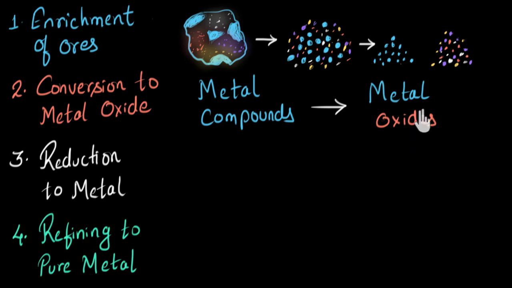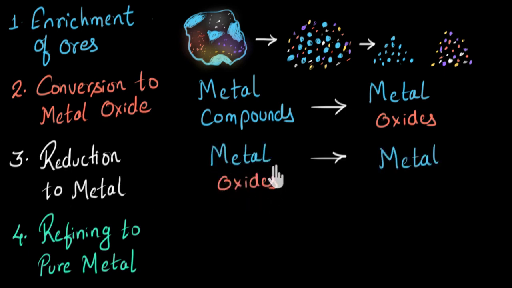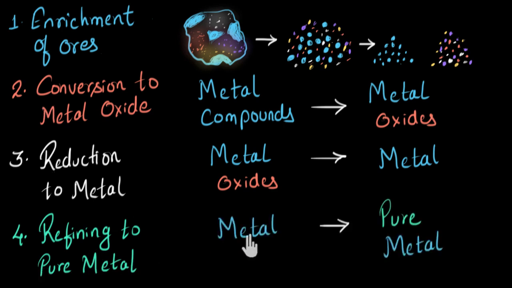Now, the next step is to extract the metal from this metal oxide. And since we are removing oxygen from this compound, this is called reduction. That's why the third step is called reduction to get the metal. Here we convert metal oxide to metal. Now see, the metal that you have got, it's still not completely pure. It will still have some impurities. And that's where comes the fourth step, refining to get the pure metal. Here we convert the metal to pure metal. Now let's look at each step in a little bit more detail.